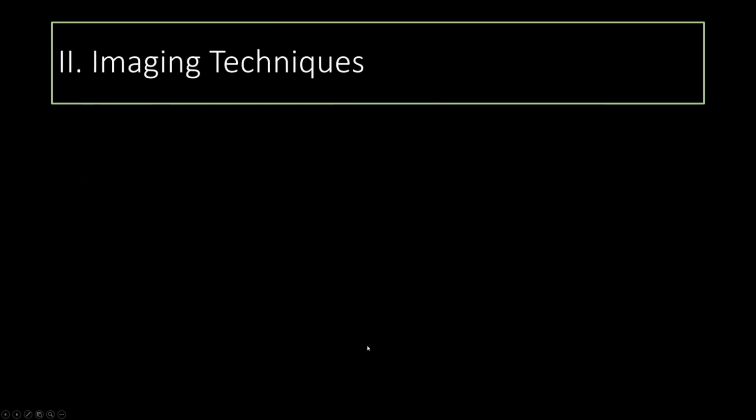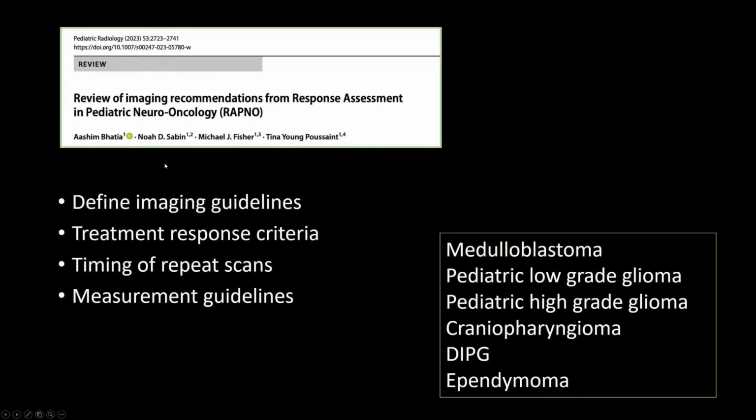So we'll move on to the imaging techniques. In the adult literature, we have the RANO criteria, and I wanted to draw everyone's attention to the RAPNO criteria, which is a review of imaging recommendations for response assessment in pediatric neuro-oncology. This was a group of papers predominantly focusing on the tumors that I've listed here, where they took a consensus between radiologists, neuro-oncologists, and surgeons, and worked together to define imaging guidelines, treatment response criteria, timing of repeat scans, and measurement guidelines. The reason this is important is really to try to standardize practice across institutions.